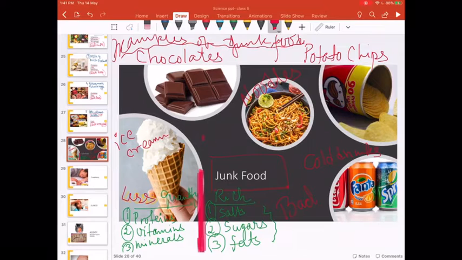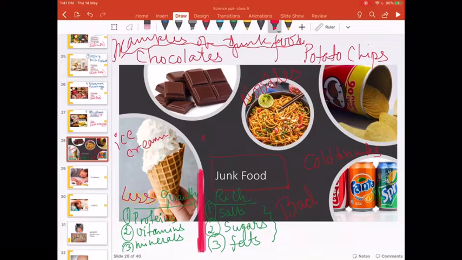Mama, I want ice cream. No. Mama, chocolate? No. Mama, chips with cold drinks. No. Mama, noodles. No, you had noodles yesterday. No more noodles for next 1 week. So you can understand why always Mama says no. Till date, you thought why Mama says no for such delicious food. We didn't understand.